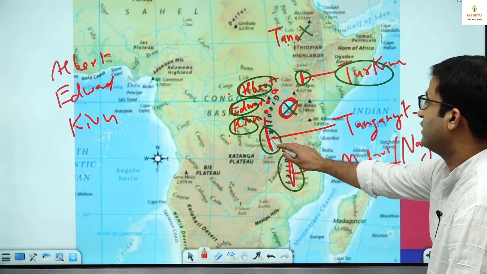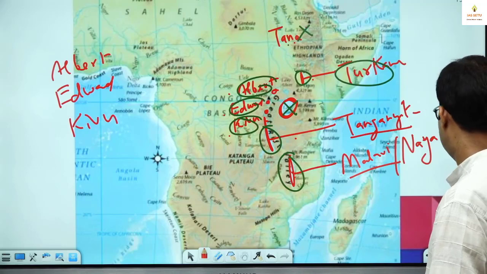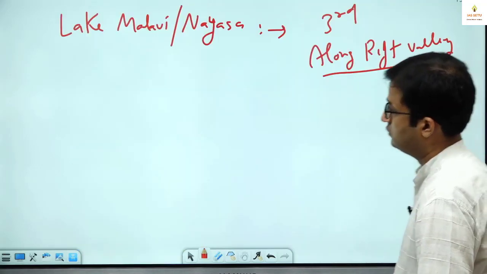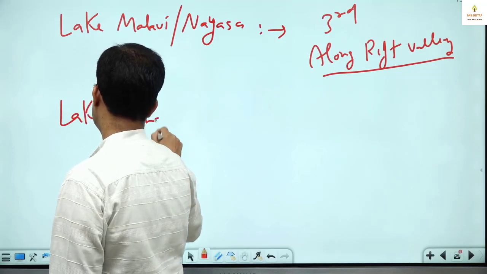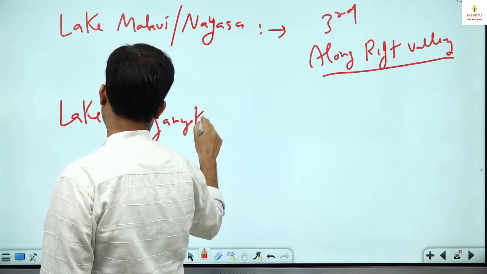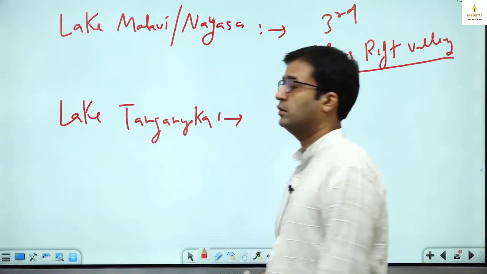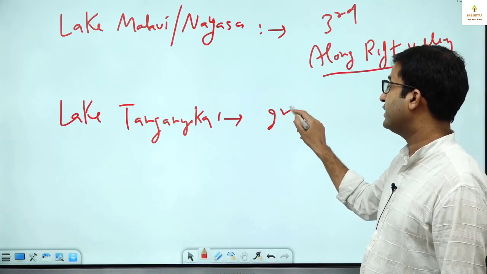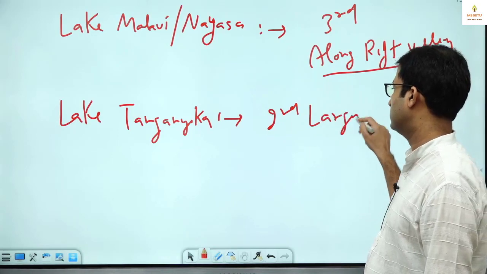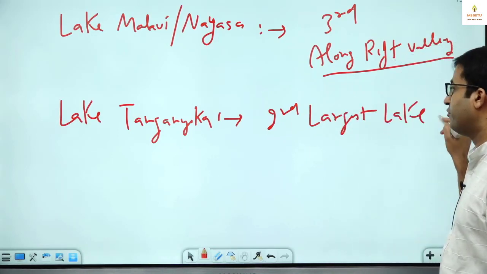Okay. Next is Lake Tanganyika. So you put heading Lake Tanganyika. It is second largest lake in Africa.